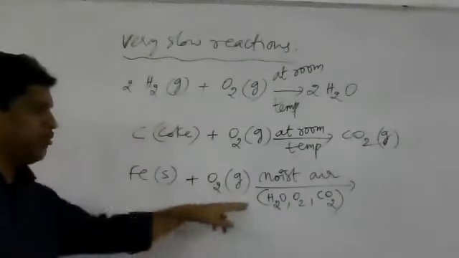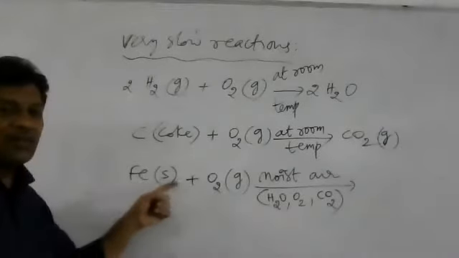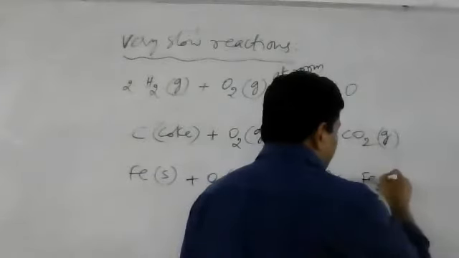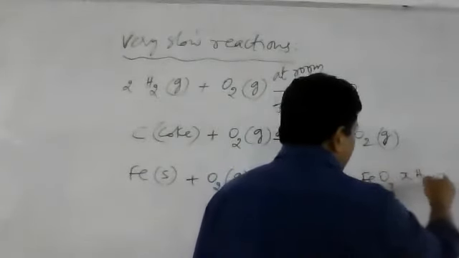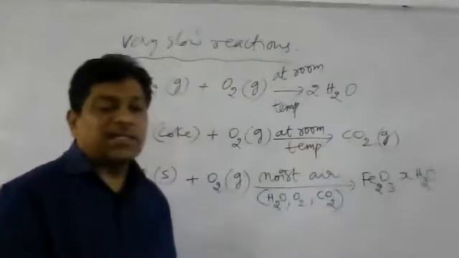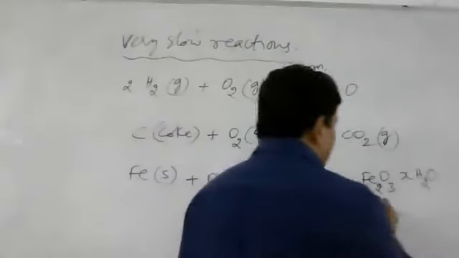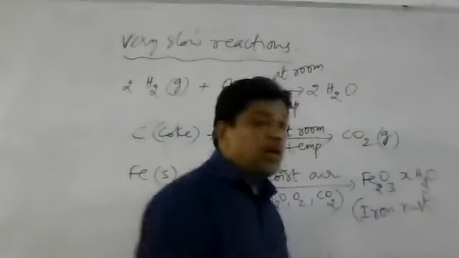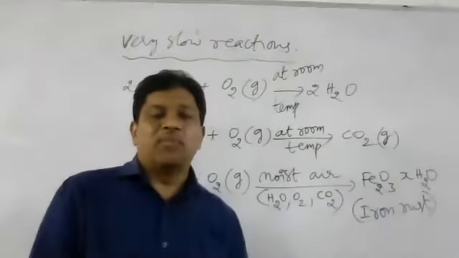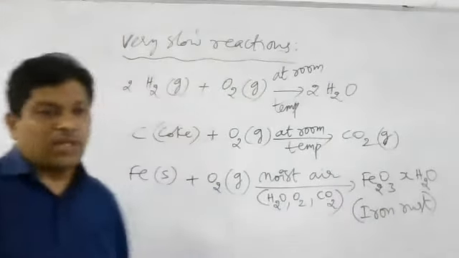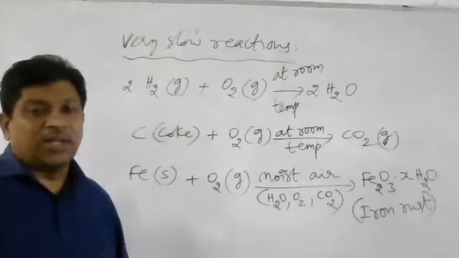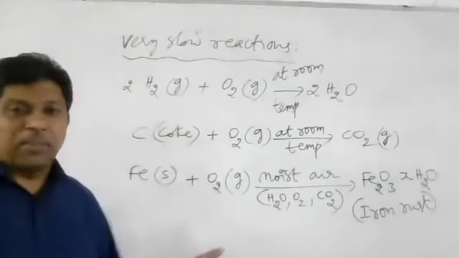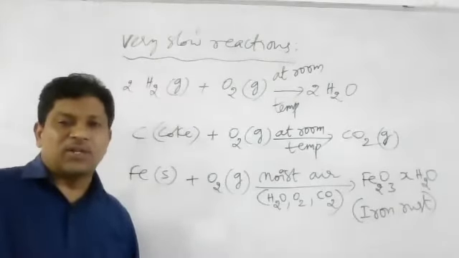Now in the presence of moist air, iron reacts with oxygen in the air to form iron rust, Fe2O3.xH2O. This iron rust is a brown colored layer formed on the surface of iron objects. So the rusting of iron is an example of a very slow reaction. It takes some months, some days. Immediately the reaction does not complete.